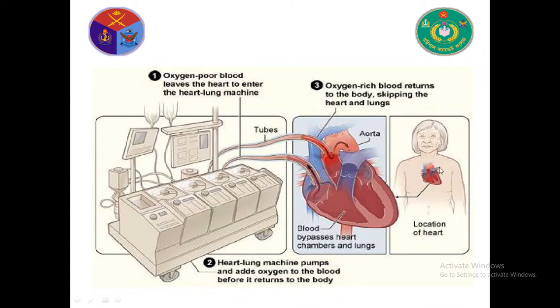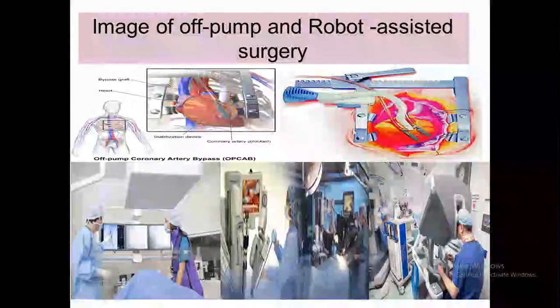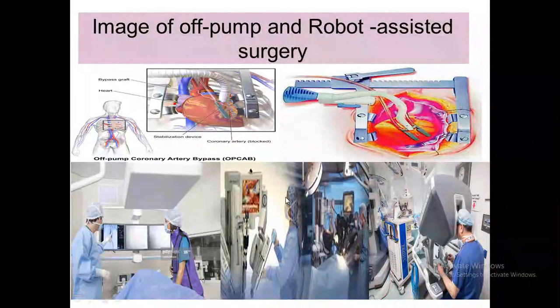Location of the heart. Look, this is the heart. This is the aorta. The heart-lung machine pumps and adds oxygen to the blood before it returns to the body. So the pumping is operated by this machine. This is called the heart-lung machine.